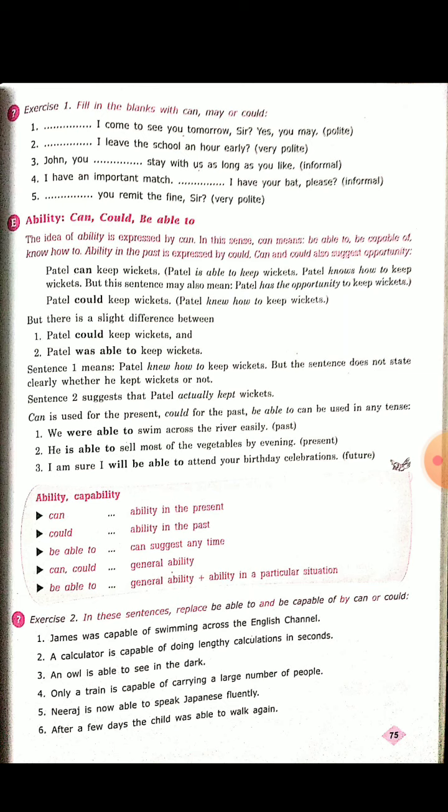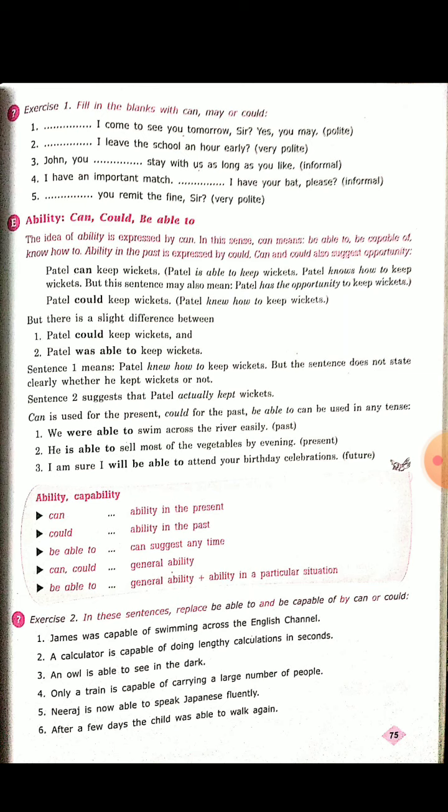Now, ability: can, could, be able to. The idea of ability is expressed by can. In this sense, can means be able to, be capable of, करने के काबिल, know how to, कैसे करना है पता. Ability in the past is expressed by could. Can and could also suggest opportunity.